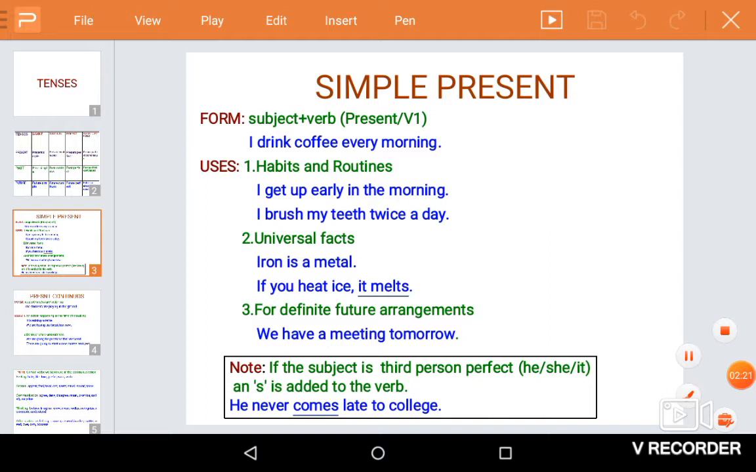Note, if the subject is third person singular, I mean he, she, it, then an s is added to the verb. I love coffee, you love coffee, but he or she loves coffee. He never comes late to college. I never come late to college. I come, you come, they come, but he or she comes.